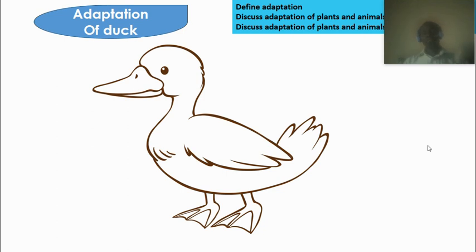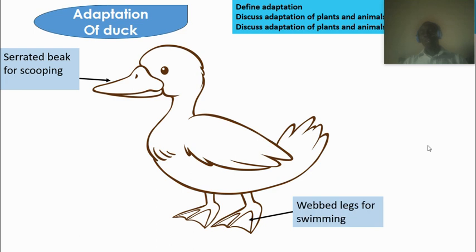It can also live on the land. Now, for example, look at the duck. They have a serrated beak which they use to scoop microscopic food, microscopic organisms in the water. So that is the special adaptation for feeding for them. They have webbed feet. This helps them to swim in the water.